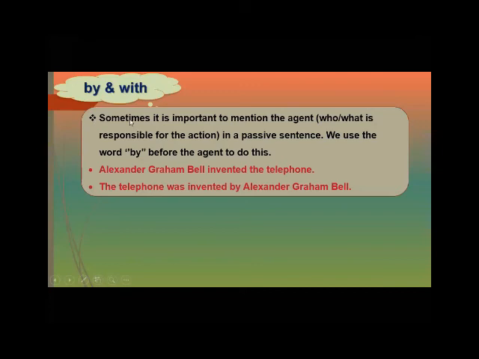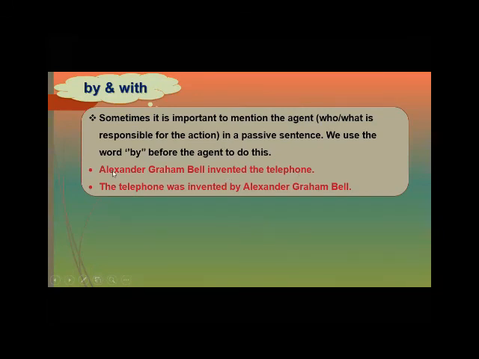After that, we have by and with. I said by Ahmed, by me, by Omar, but sometimes I can say with. What's the difference between by and with? We use by when we want to mention the agent, the doer of the action, the person or the animal, like Alexander Graham Bell invented the telephone.